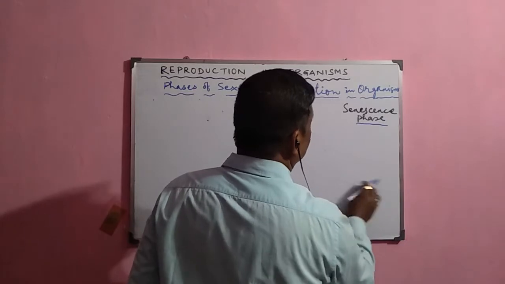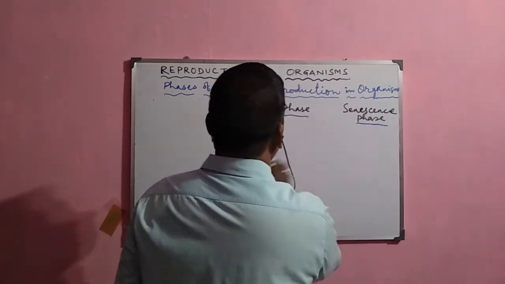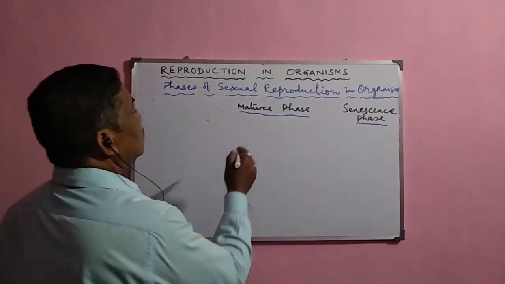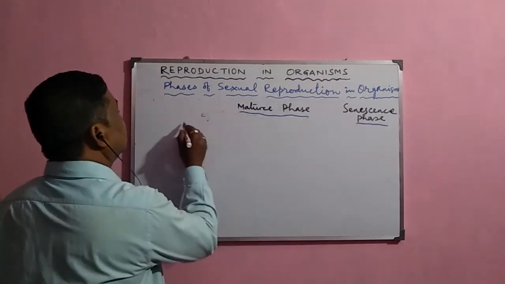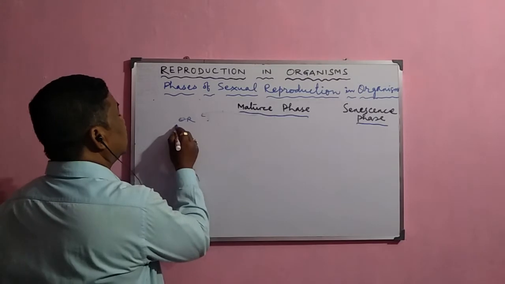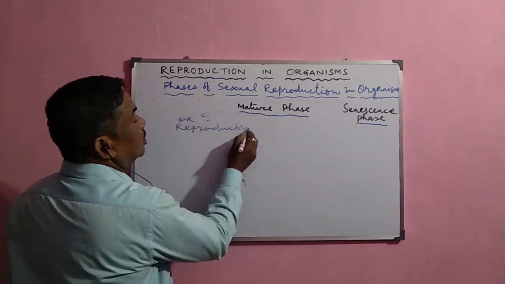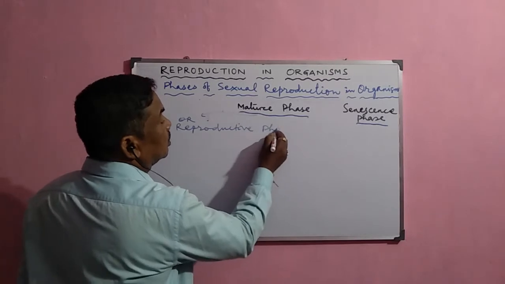And in the case of plants, these hormones are the phytohormones, which are responsible for the flowering also. Now, this mature phase is also called the reproductive phase.